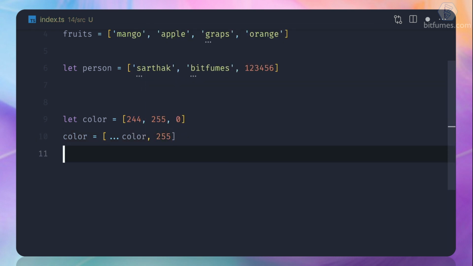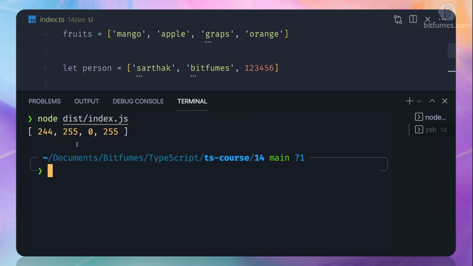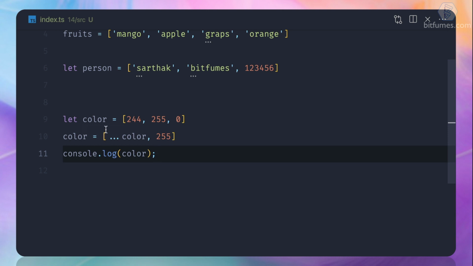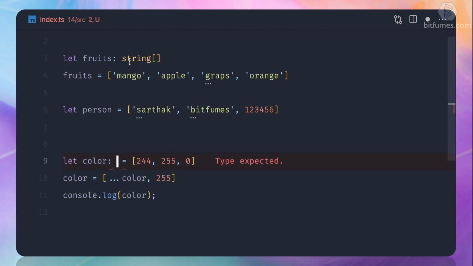And no issue on that, because if I log color, we can get these things. But what if you define it as a tuple?